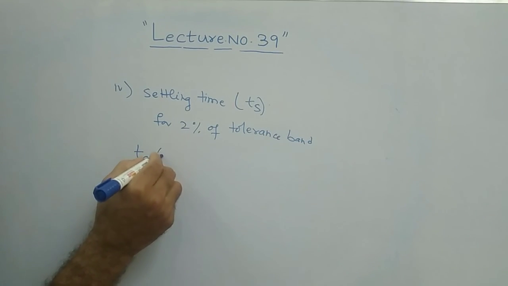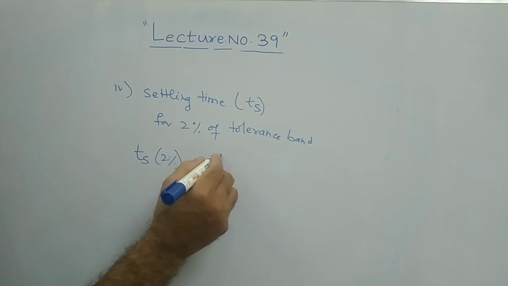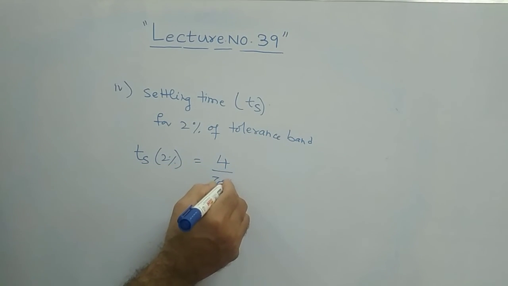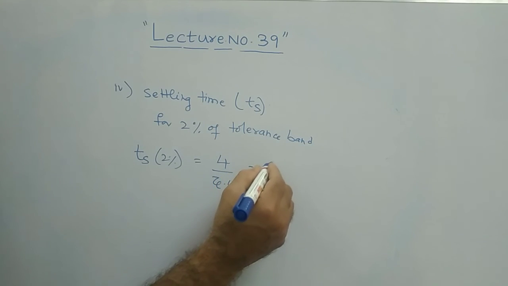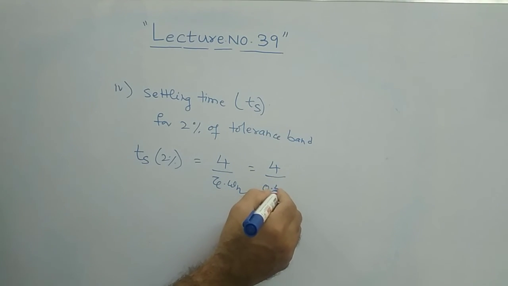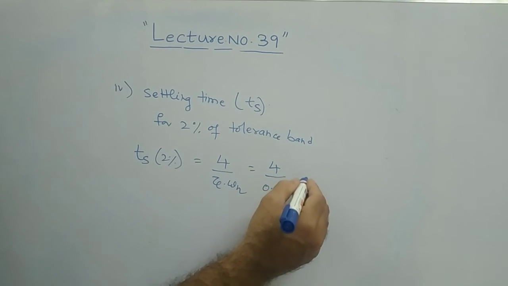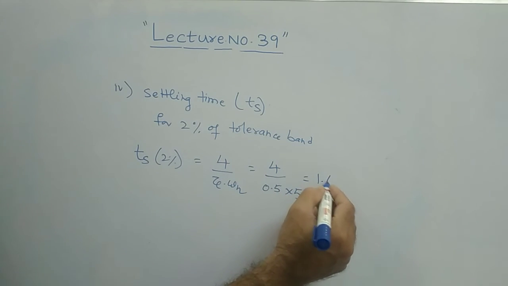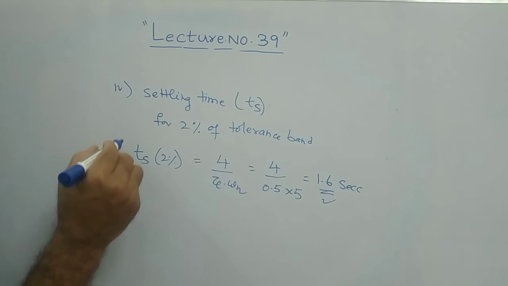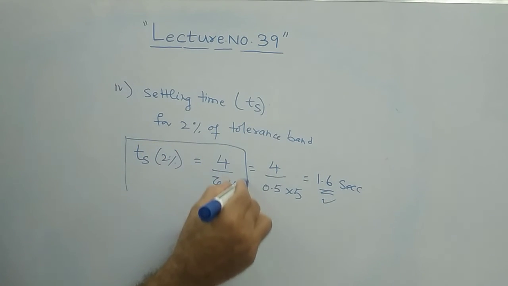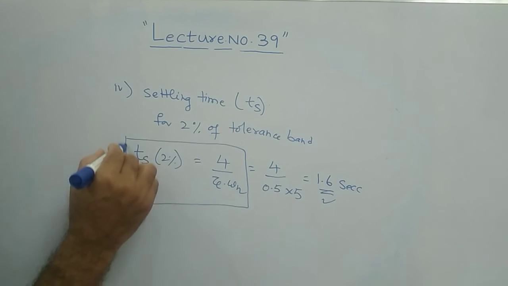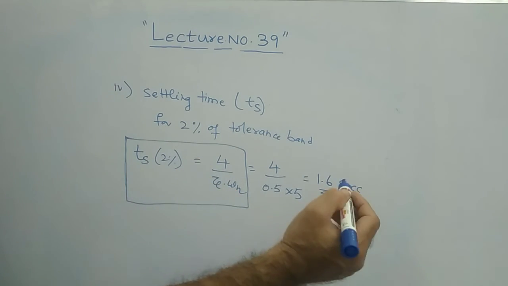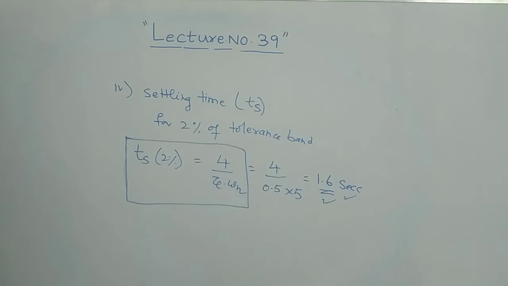Ts for 2% is equal to 4 by zeta times omega n. This is 4 by 0.5 into 5 radians per second. Simplify that and you will get Ts as 1.6 seconds. These are the formulas: 4 by zeta omega n is the formula. You substitute all known values here and you will get 1.6 seconds.